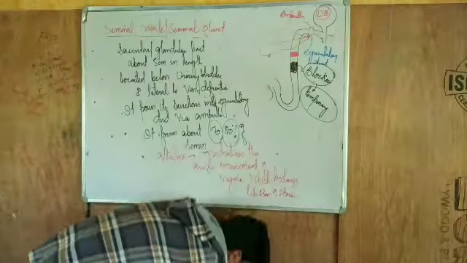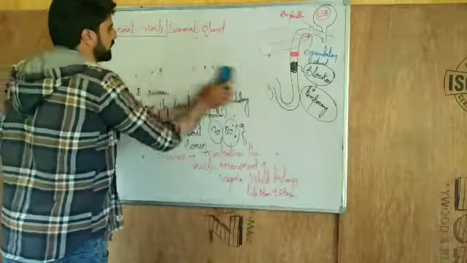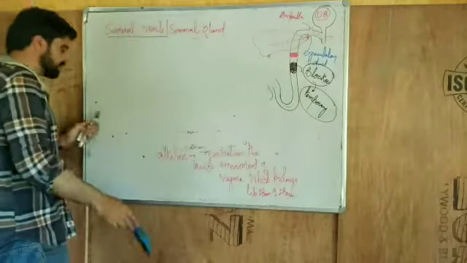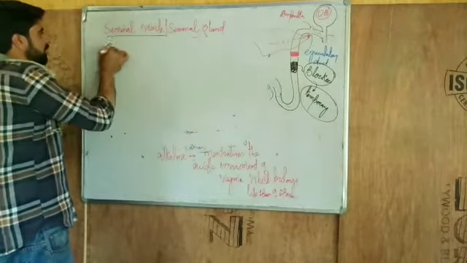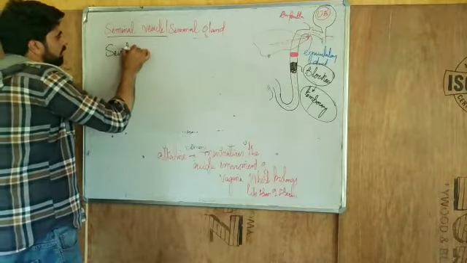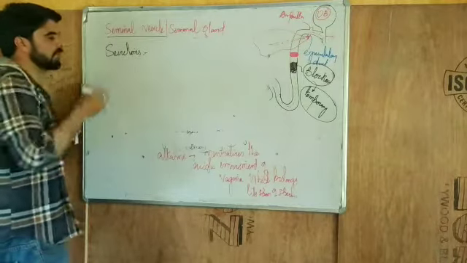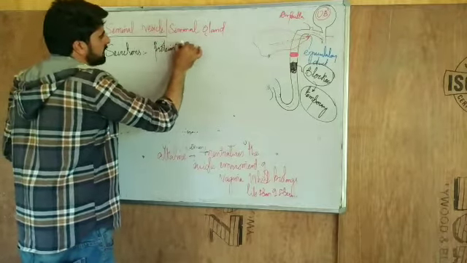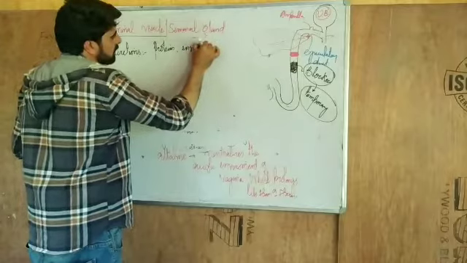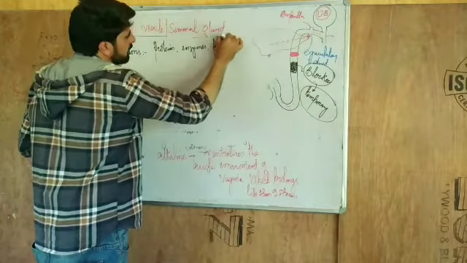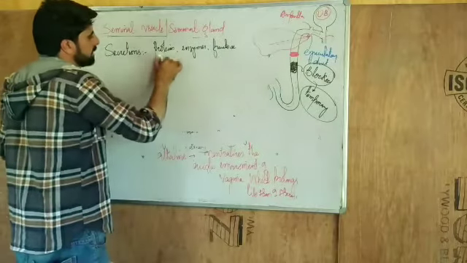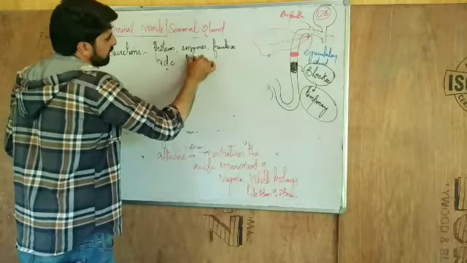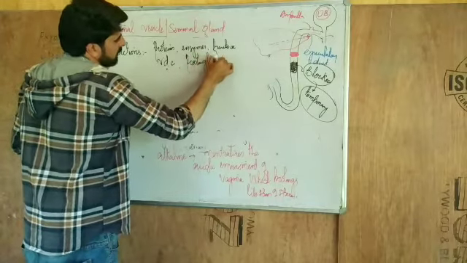One more important thing is which substances are secreted by the seminal vesicle. The seminal vesicle secretes many substances. The secretions of the seminal vesicle include proteins, enzymes, fructose, vitamin C, and the most important one, prostaglandins.